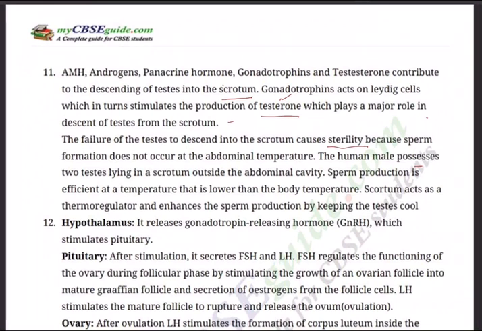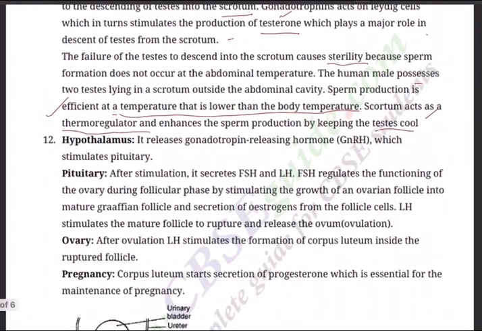The human male possesses 2 testes lying in a scrotum outside the abdominal cavity. Sperm production is efficient at temperature that is lower than the body temperature. This is important, lower than the body temperature. Scrotum acts as a thermoregulator and enhances the sperm production by keeping the testis cool. That's the reason why the testis must descend and come out of the abdominal cavity. They have to be outside.